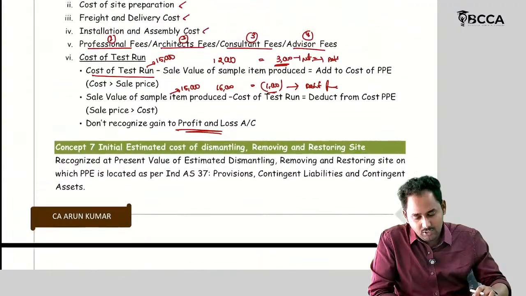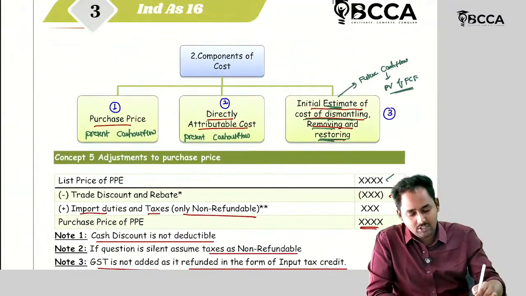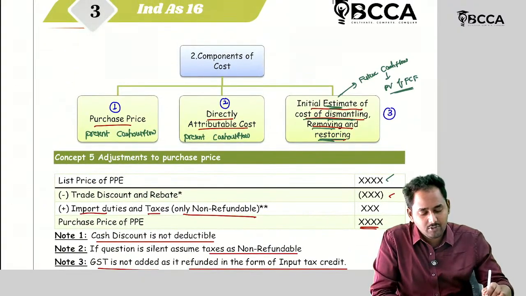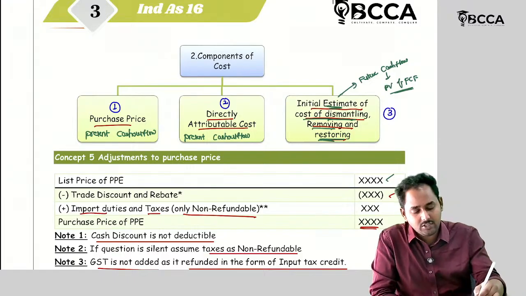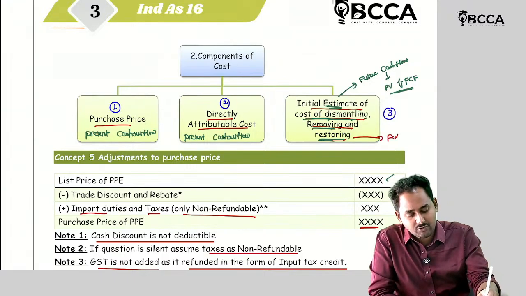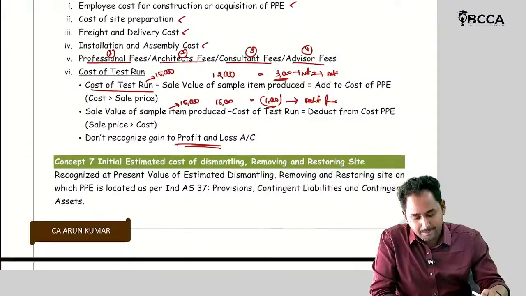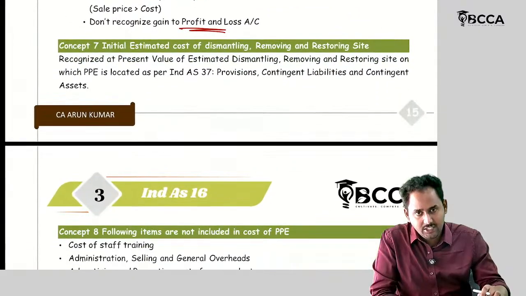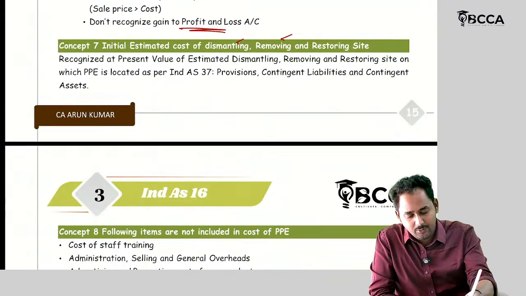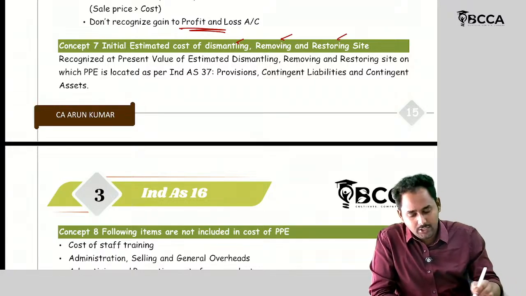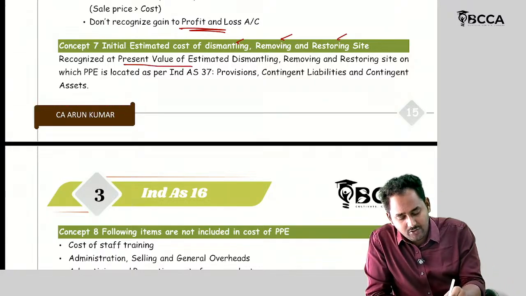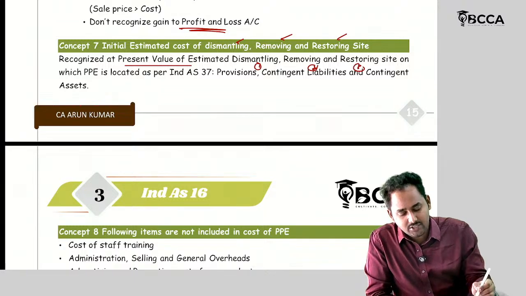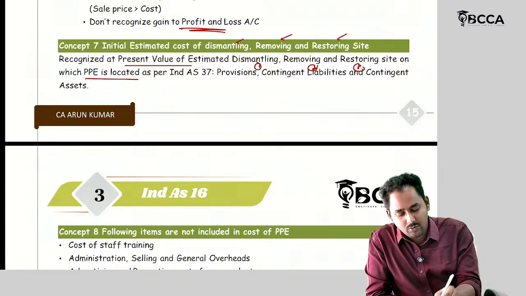And let's see what is the third element. What is the third element? Initial estimate of dismantling and removing and restoring. These are the future cash outflows. So recognize this cost at the present value of the estimated cost of dismantling, removing and restoring the site on which the PPE is located.